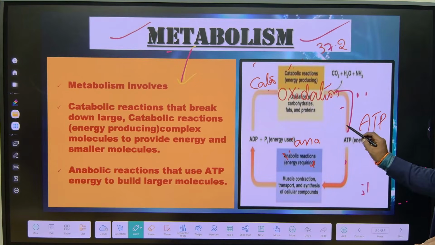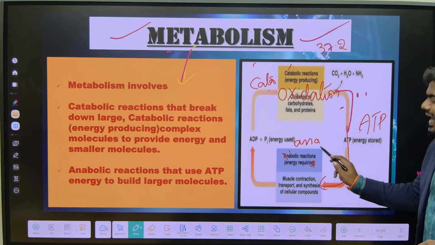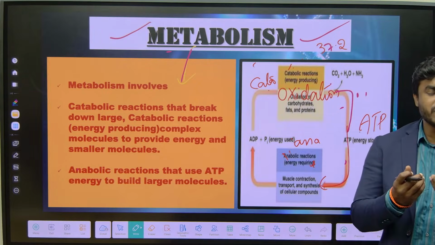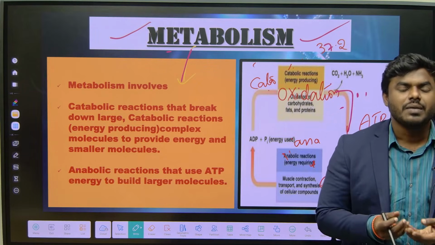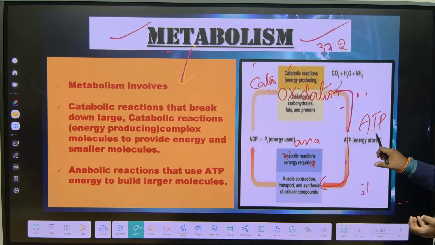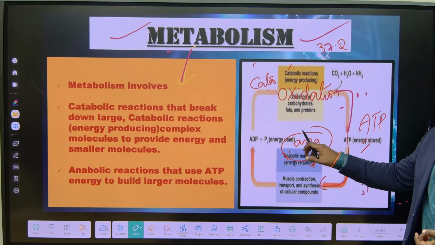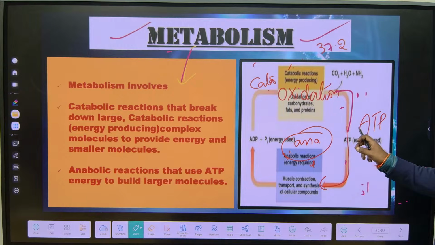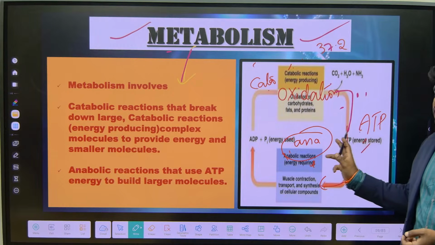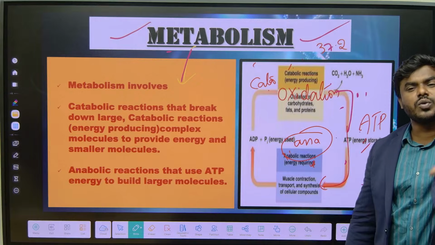So ATP will be used for what purpose? Anabolic function. Anabolism is also called building-up reactions. Means the reactions where there is a requirement of ATP. Correct? So I am using the ATP. So can I say that in anabolism ATP hydrolysis occurs? Correct or not? I am using the ATP in, see, suppose I want to move a muscle.